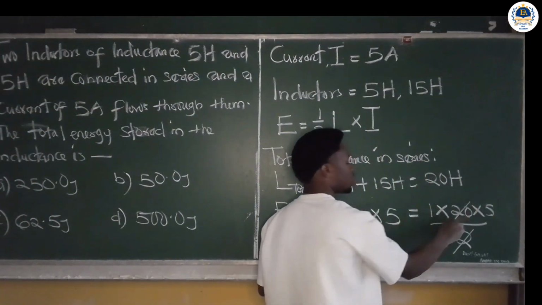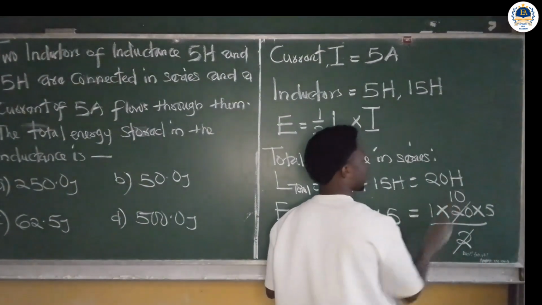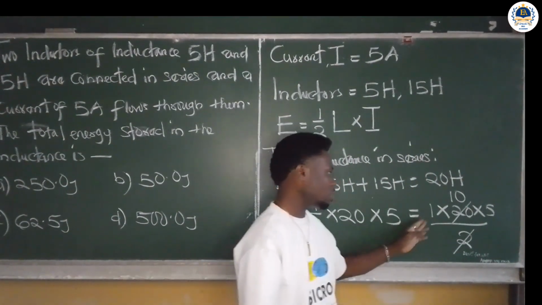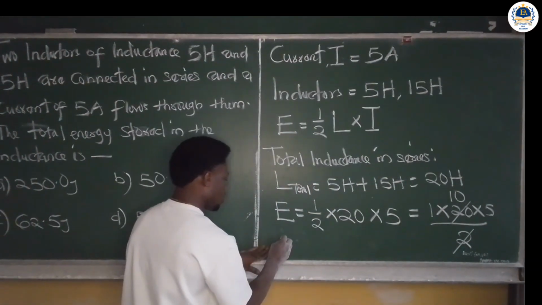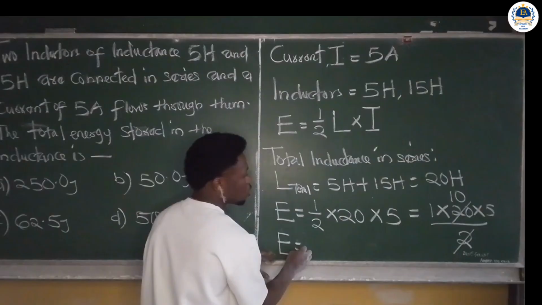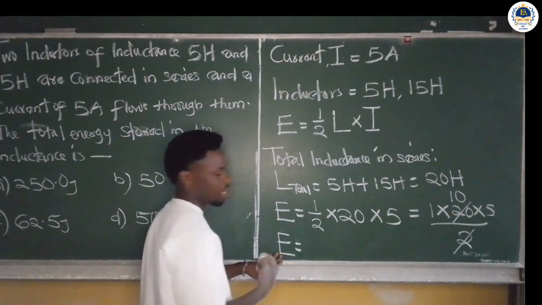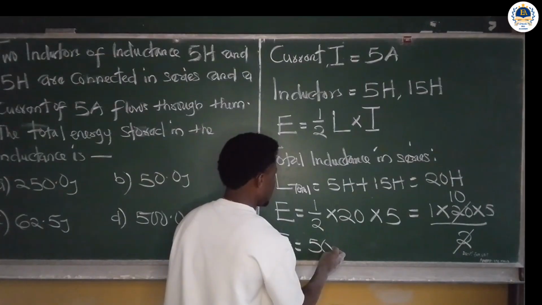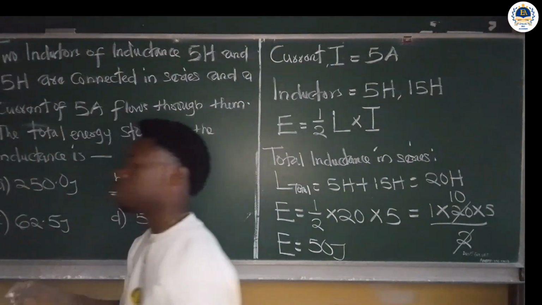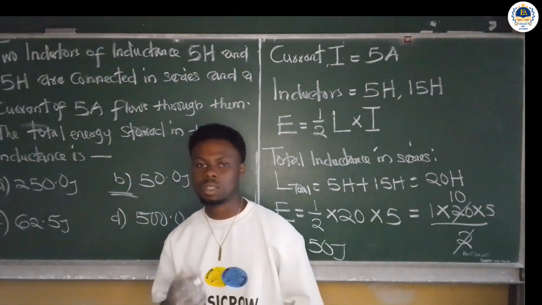So 2 goes into 20 10 times, and we are left with 1 times 10 times 5. So the energy stored is 50 joules. So the correct option on the board is 50 joules, which is option B. Let's move over to the next question.